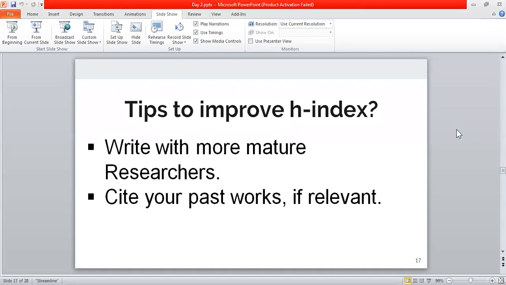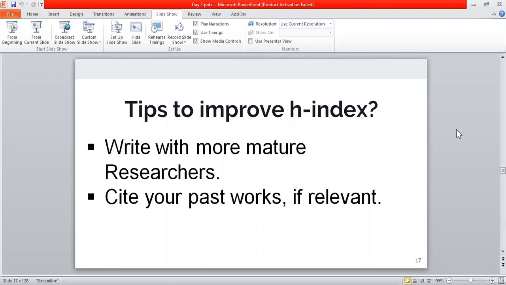Now coming to the next thing, write with more mature writers. How can this help you? See, when you include the name of a researcher in your article, they also read your work when you have to send it to any conference or any journal.